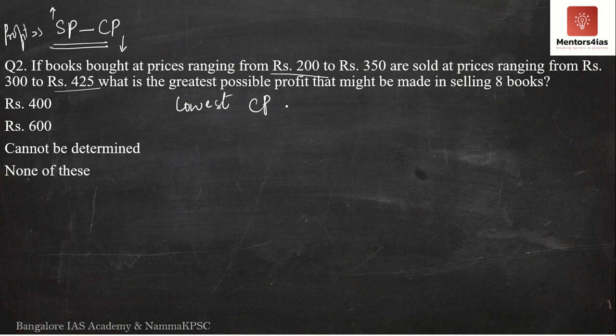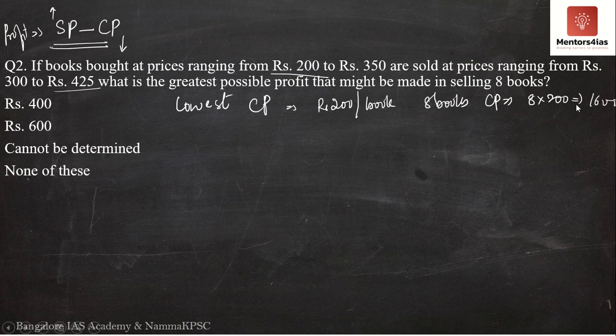What is the lowest cost price? Lowest cost price is rupees 200 per book. Then for 8 books, what is the cost price? It is nothing but 8 into 200. This is nothing but your cost price, correct? It is nothing but 1600 rupees.